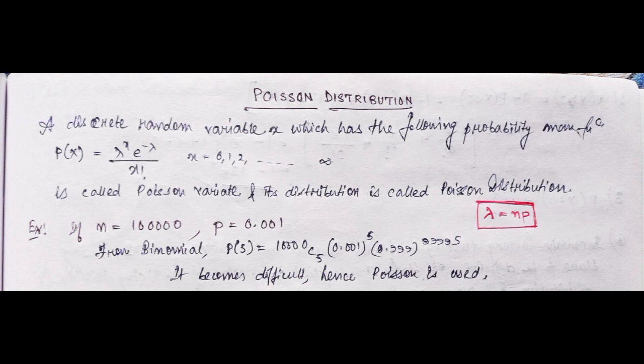This distribution is specially used when the range of x is from 0 to infinity, meaning it is not of any finite value, and also the n value and the p value have a huge difference, meaning n has a very large value whereas the probability p is very small. Suppose it is given that n equal to 1 lakh and p is 0.001. In that case, using binomial it will be very difficult to calculate. So here the Poisson distribution will be used.